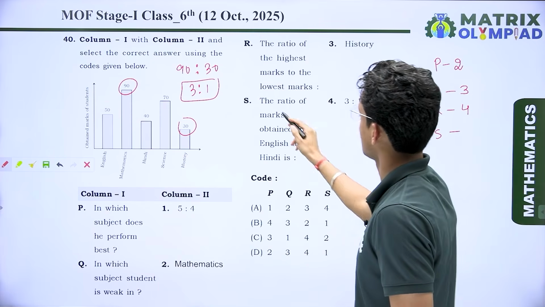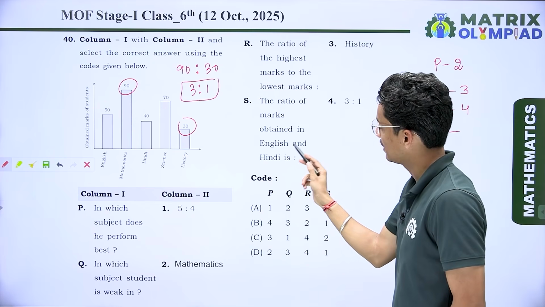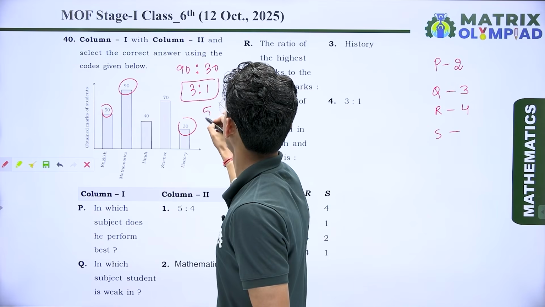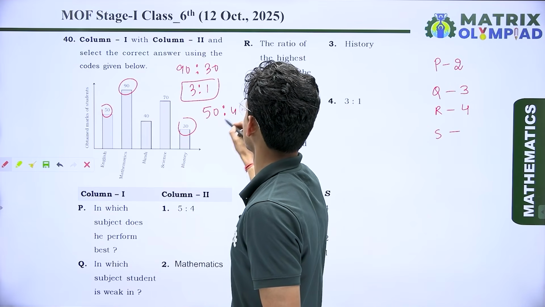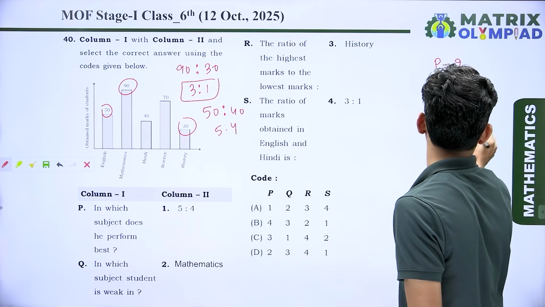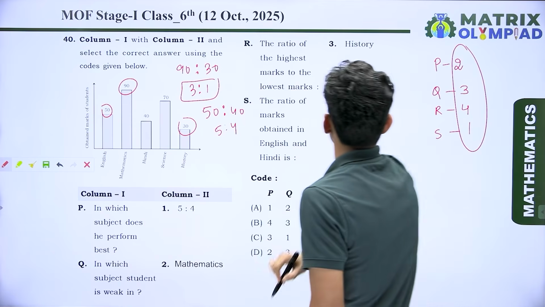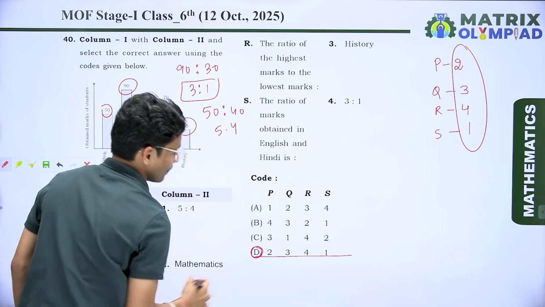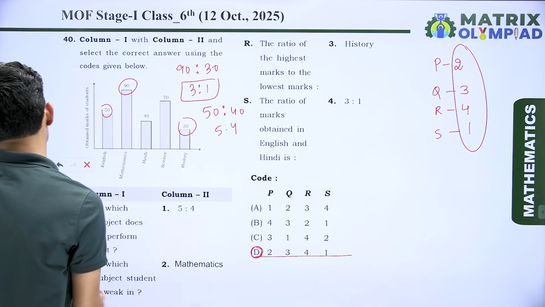And here we have S, the ratio of the marks obtained in English and Hindi. In English, the student gets 50. In Hindi, the student gets 40 marks. It means the ratio is 5:4. It means S is connected to 1. The correct answer is 2, 3, 4, 1. So check 2, 3, 4, 1. It means option number D is the correct answer over here.